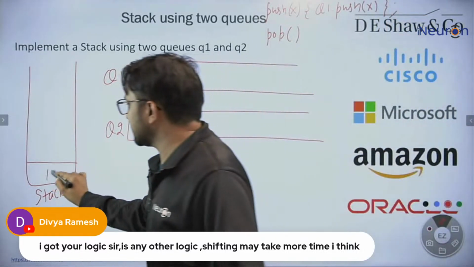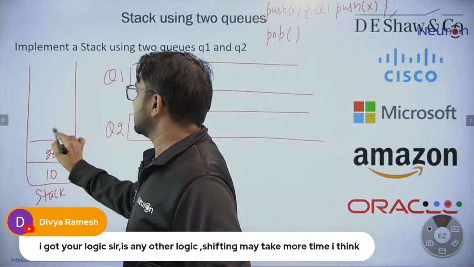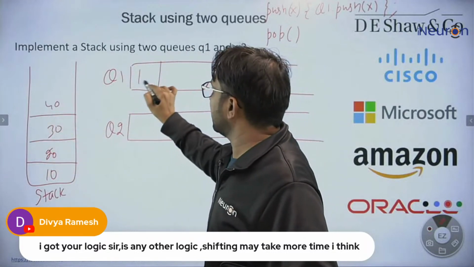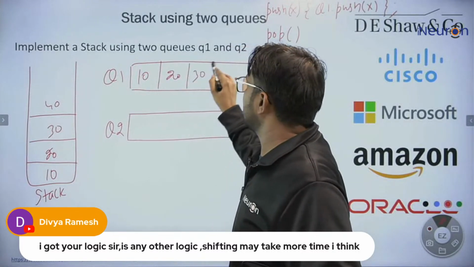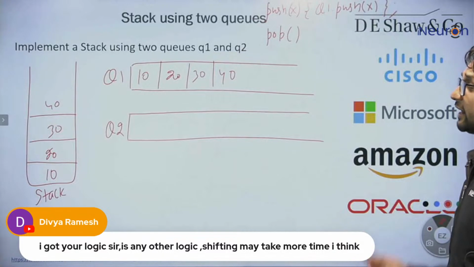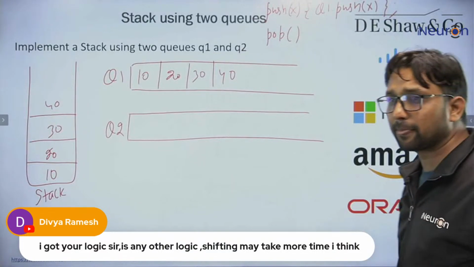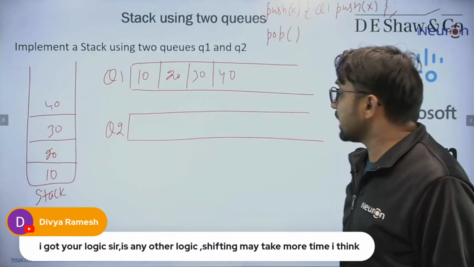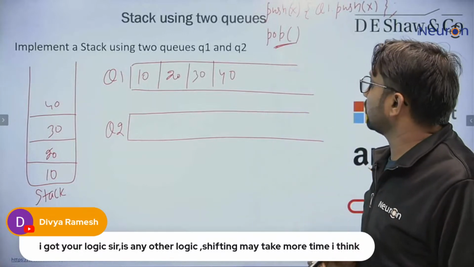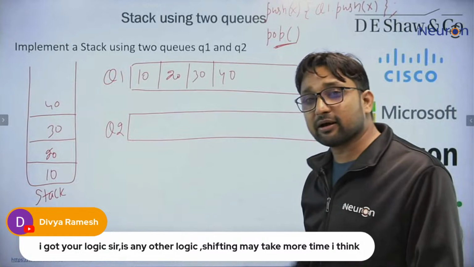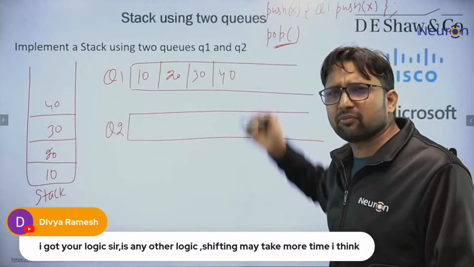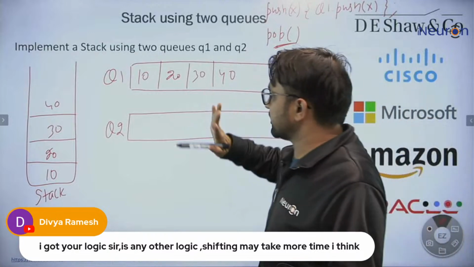So if new elements are coming, 10, 20, 30, 40, then just simply insert them in the same order. That's the push function done. That is the second way we are covering. Now I want to pop the element. This is going to be a little complicated, because earlier I told you the efficient approach itself. This will take more time, but this is also logical.